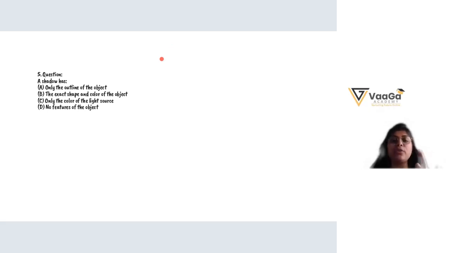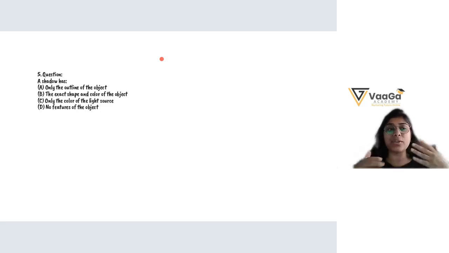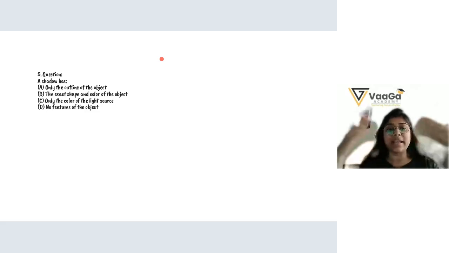Okay. When the shadow is formed, remember I explained to you, only the outline of the object. If I ask you, when is the shadow formed? When there is an opaque object in the path of the light, because through an opaque object we can't see the light, we can't see anything at all, right?